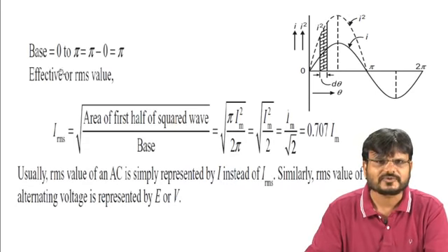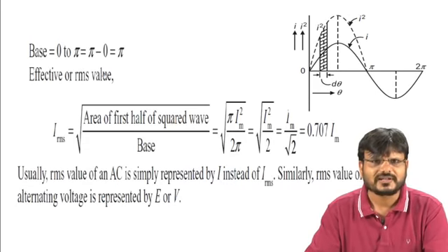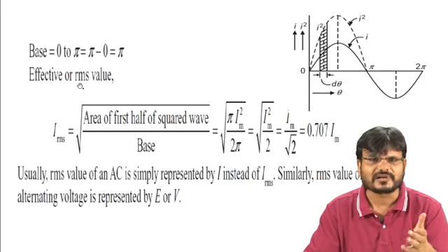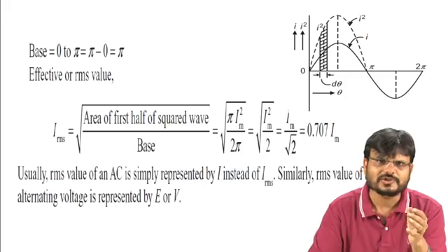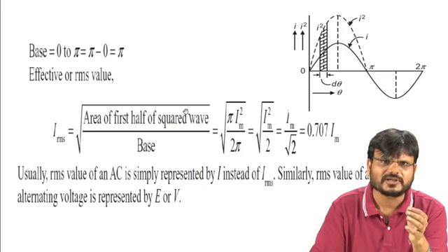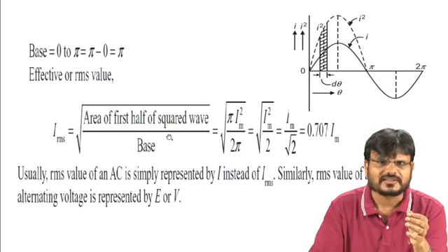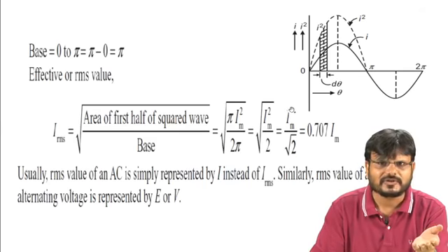So what is the base from 0 to pi? It is pi. Now you have to find the effective RMS value. What is the RMS? Root mean square. You have already calculated the area of the first half squared wave, which is pi Im square upon 2, and you just divide by the base, which is pi. After solving, it comes Im upon under root 2, which is 0.707 Im.